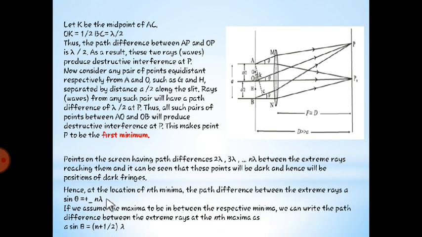And for maxima, it is A sin theta equal to (n plus half) lambda. In this statement, A is the slit width. A sin theta is equal to plus or minus n lambda for minima, and like this, A sin theta is equal to (n plus half) lambda for maxima. These are the conditions.